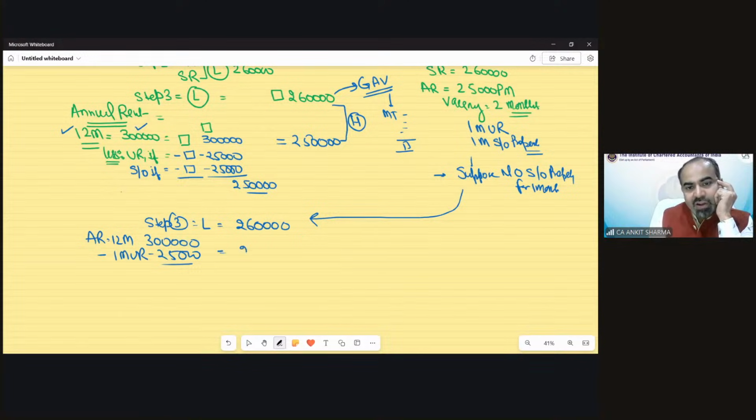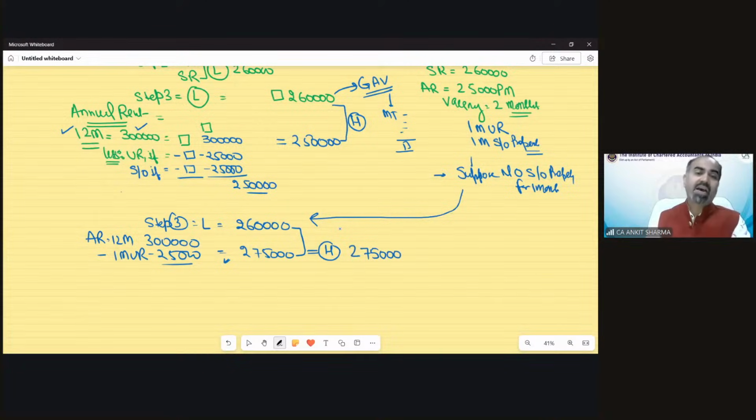So now this value would be 2,75,000 because there is only unrealized rent, no self-occupied part is there. So now if you compare, the higher value would be this annual rental value, which we have actually calculated. This would be the higher value.